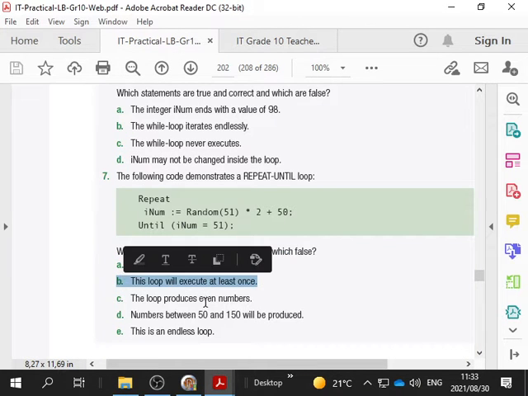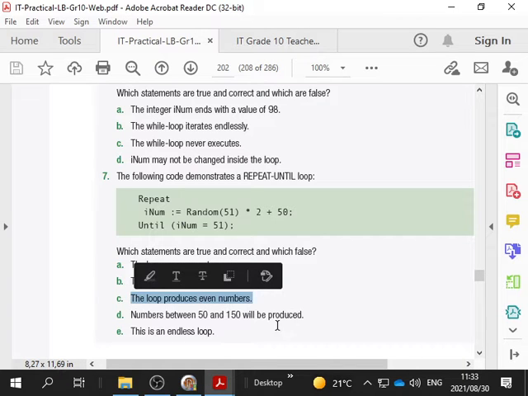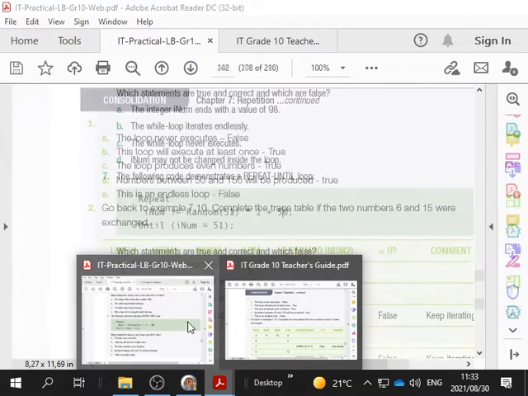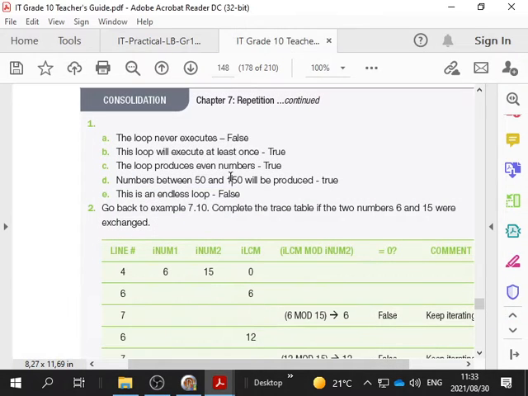That's true. The loop produces even numbers. Well, I guess because it's multiplying by 2. If the random number is 13 times 2, anything times 2 is going to give us an even number plus 50. So I would say that's true. And that's correct. It's true.